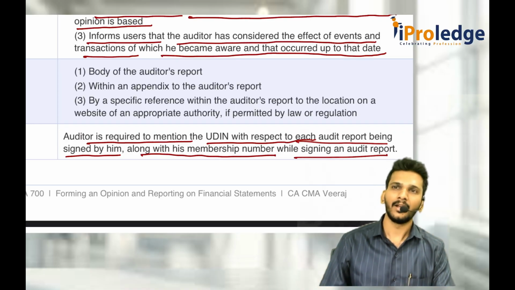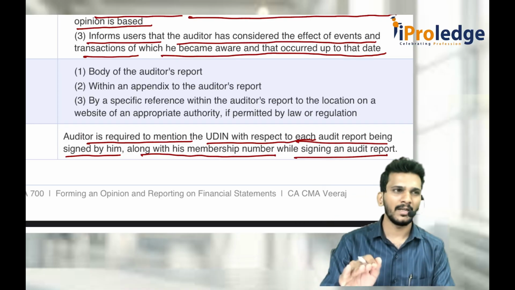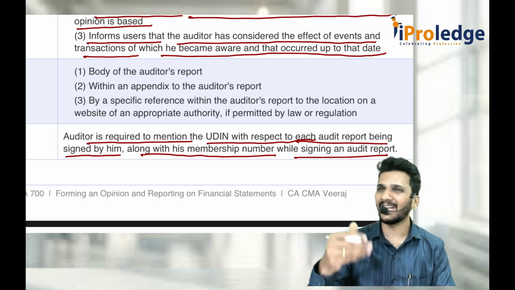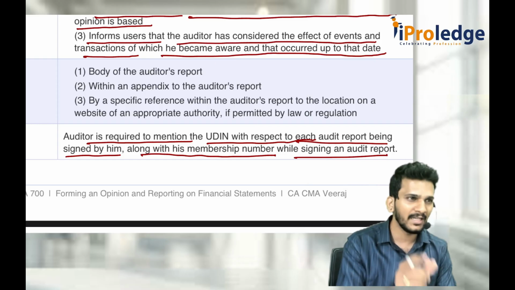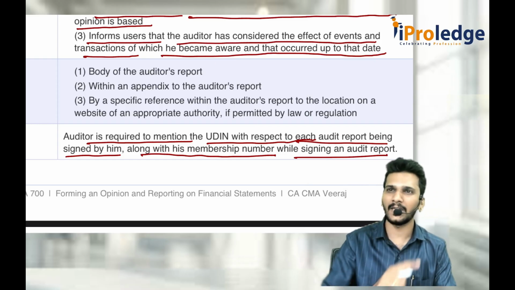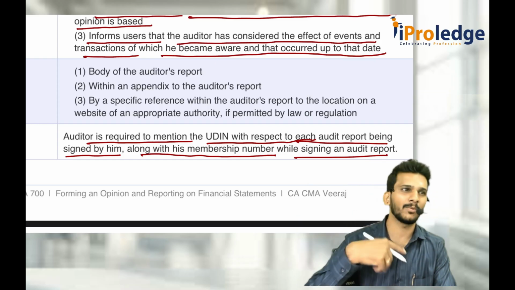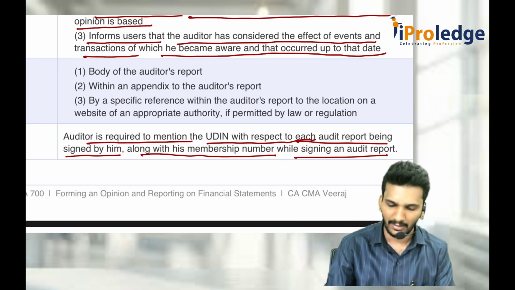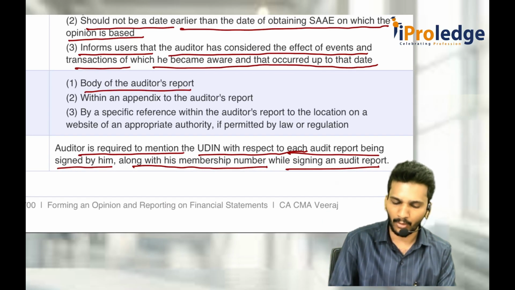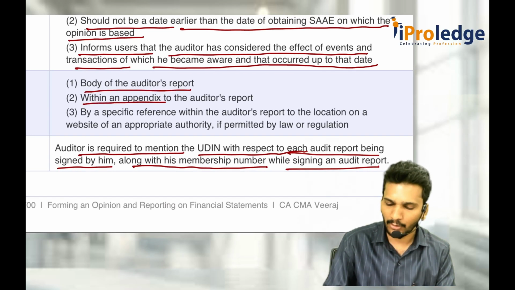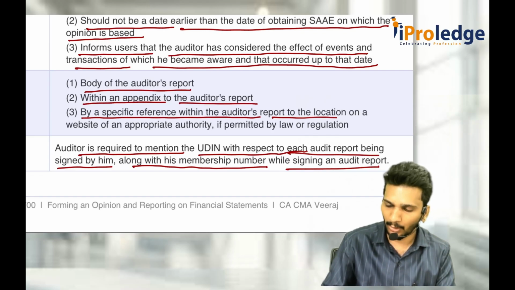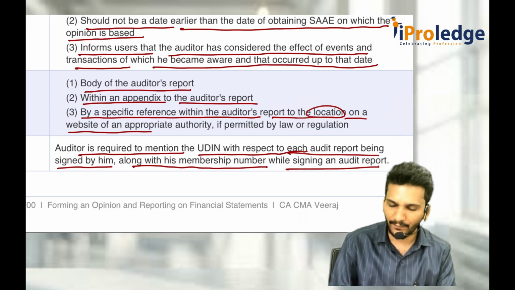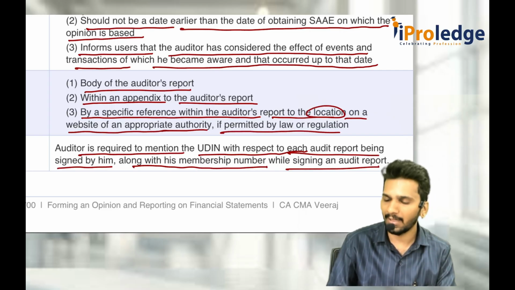Or if your responsibilities are already specified under some regulatory authority, you copy that link of the regulatory authority and put it here, stating that the responsibility given under that authority is the auditor's responsibility. That is within the body of the report, within an appendix to the auditor's report, or by a specific reference in the auditor's report to the location on a website of an appropriate authority, if permitted by law or regulation.